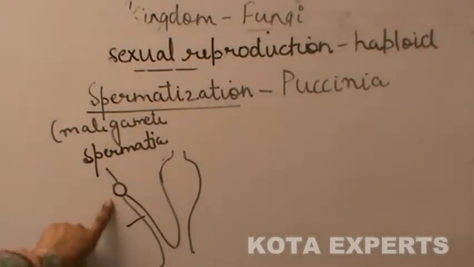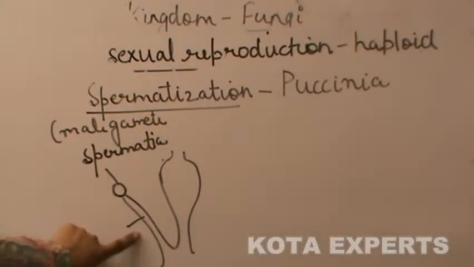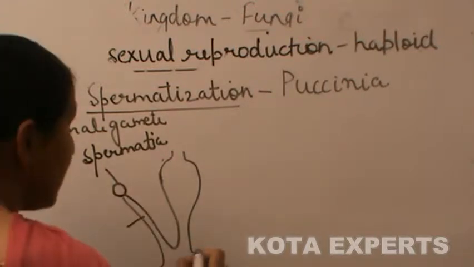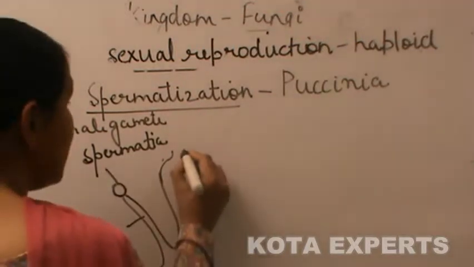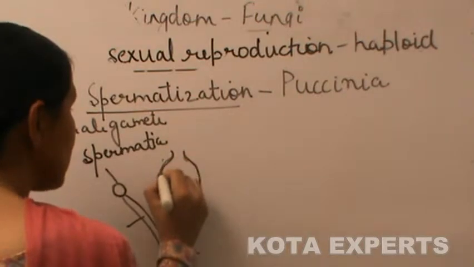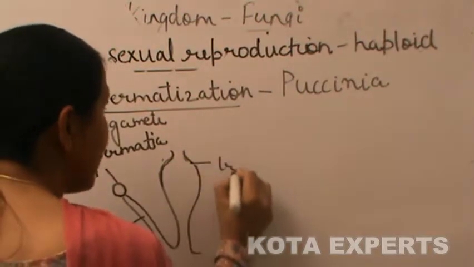Spermatia is a male gamete which is formed on one hypha, and from another hypha is formed a female structure called trichogyne.